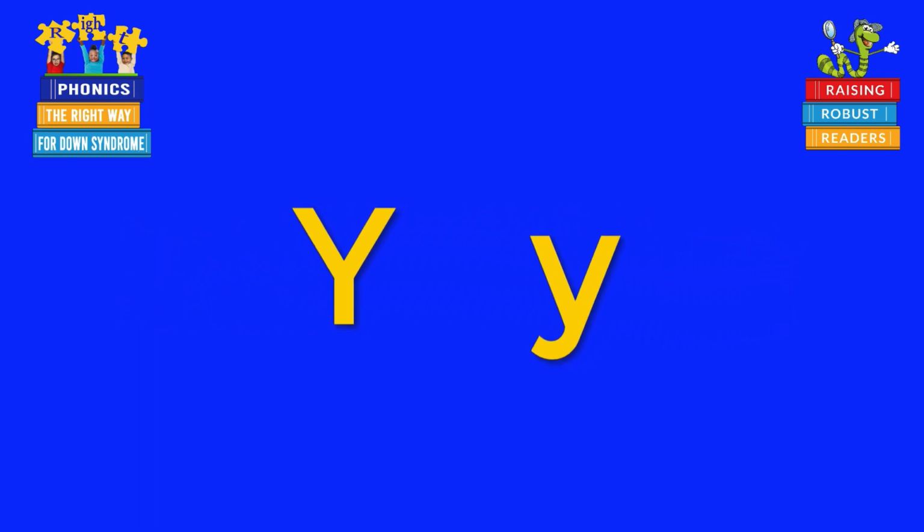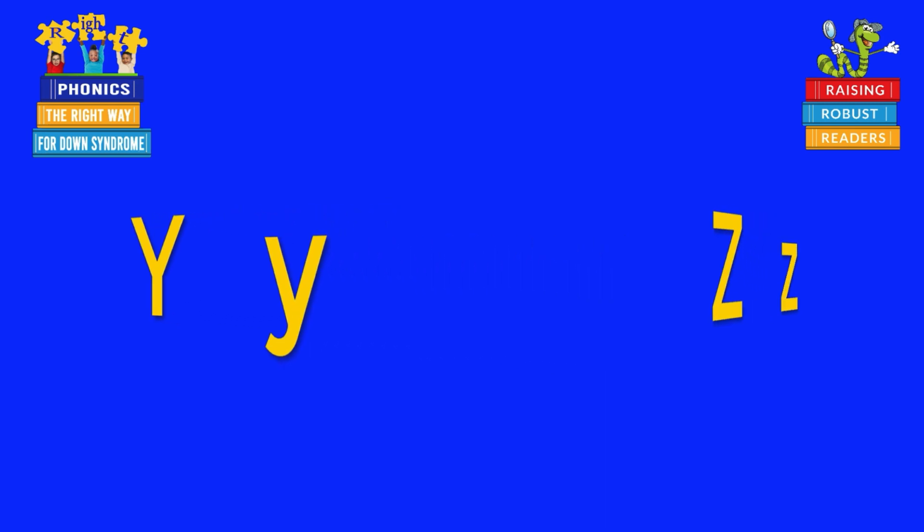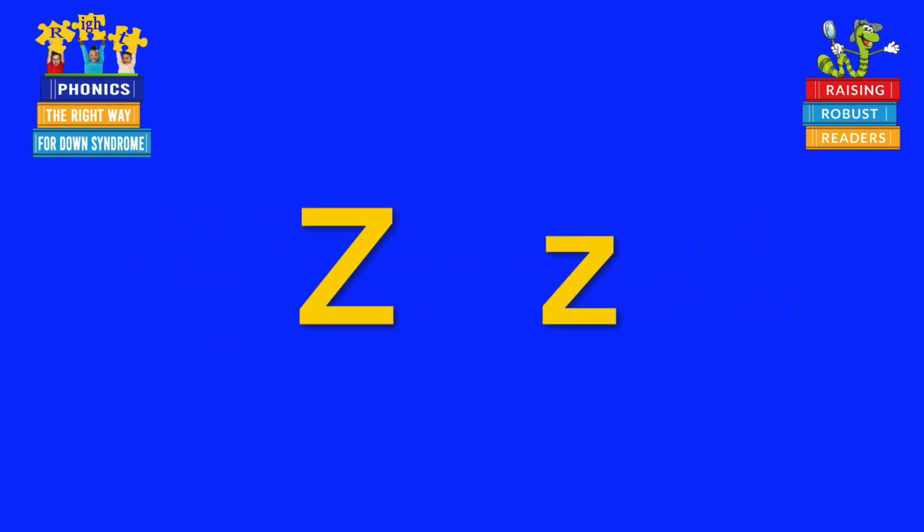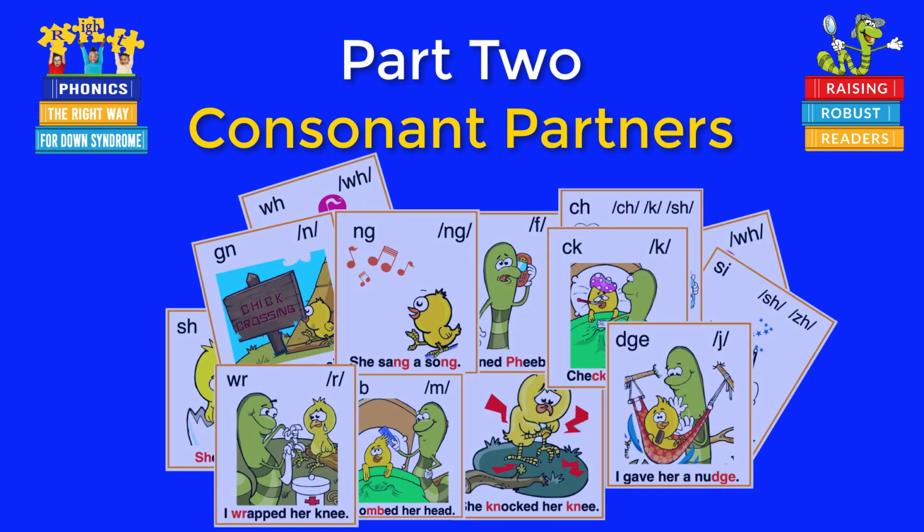The name of the letter is Y. Y makes 4 sounds, Y, E, I, I. The name of the letter is Z. The sound of the letter is Z. Now it's time to learn consonant partner sounds and see if you can find them in the words you see around.